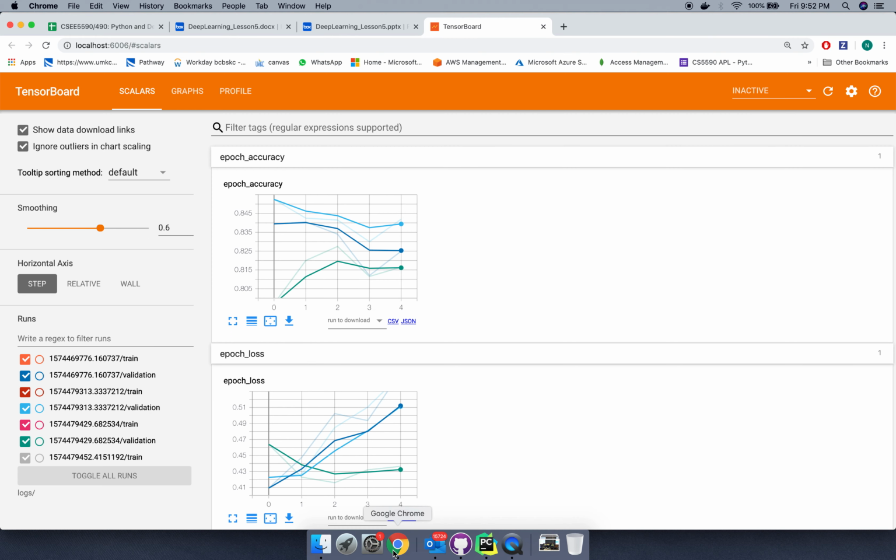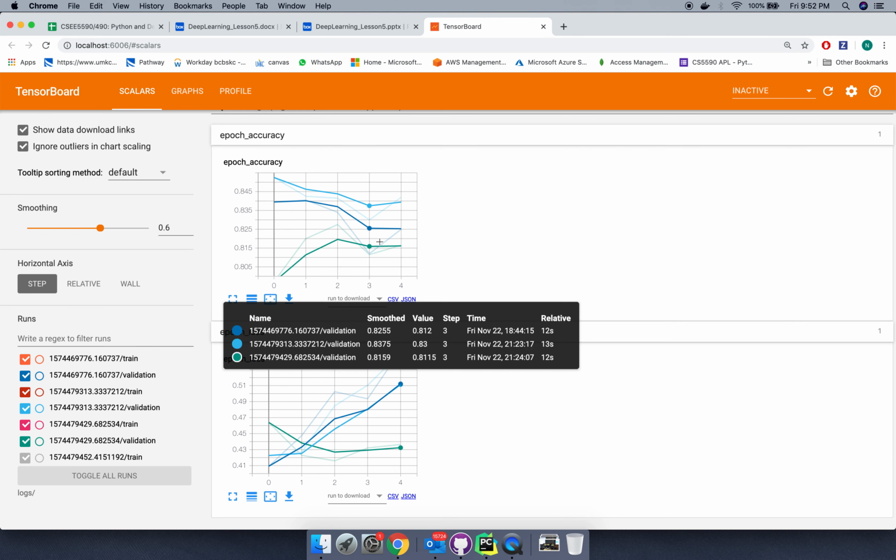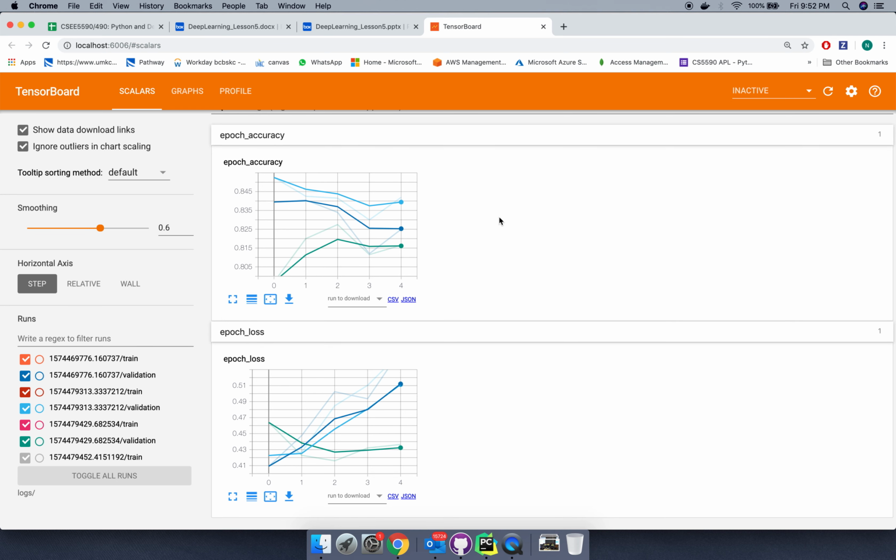Now let's see the TensorBoard. So here I'm displaying the accuracy and the loss graph for all the 3 tasks. So that's all for this ICP.